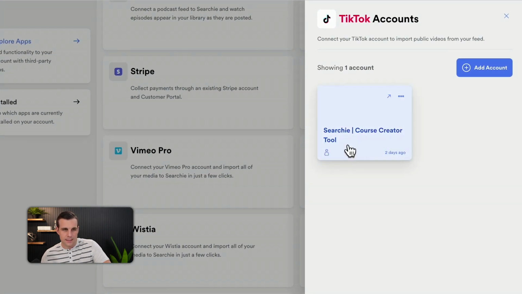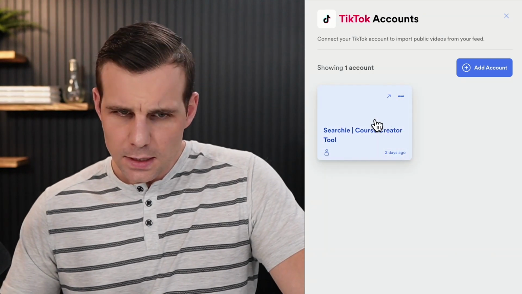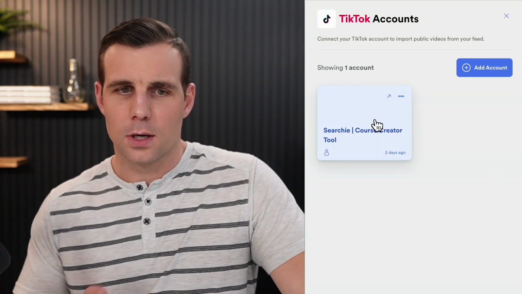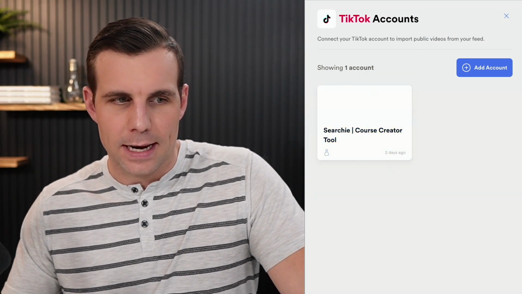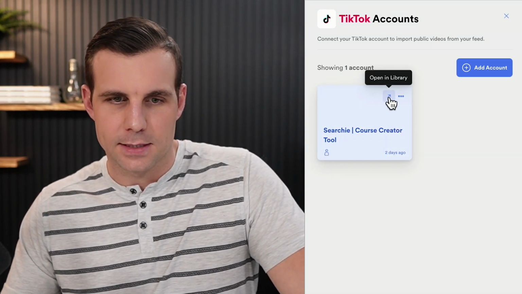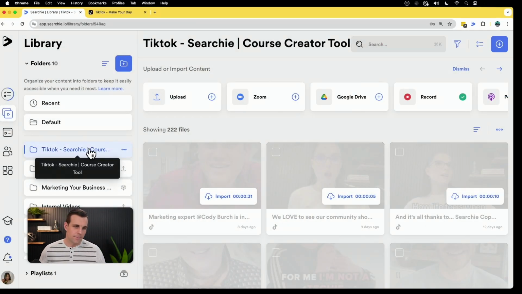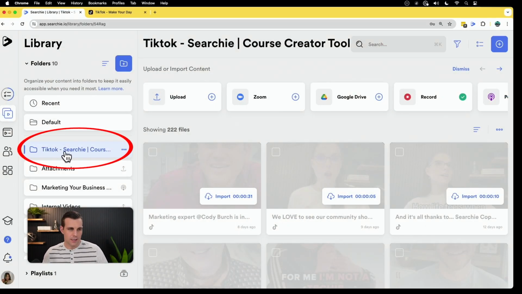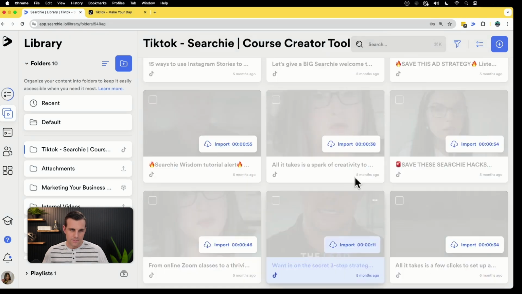And there we go, login success. Now you'll see this Searchie course creator tool. So this has added your TikTok account to Searchie. Now we can just click this little arrow here, or we could go to the library on the side, but we're going to click this. That is going to open this in the library. And now you will see there is a brand new folder in our library for the Searchie TikTok account. And you can see all of the content from the channel.